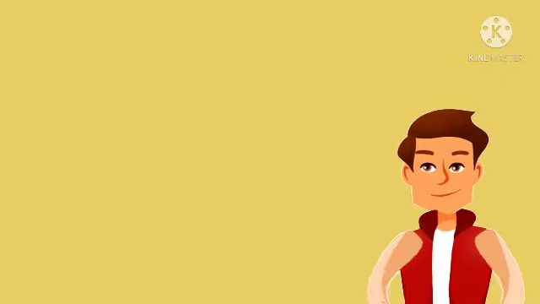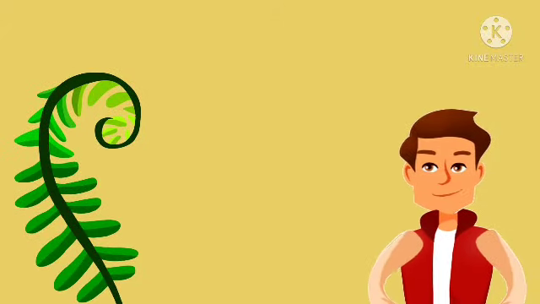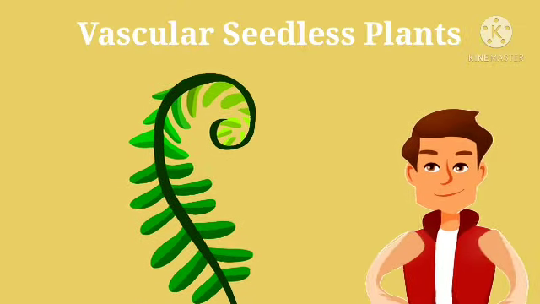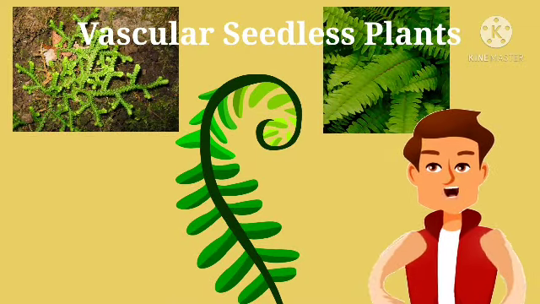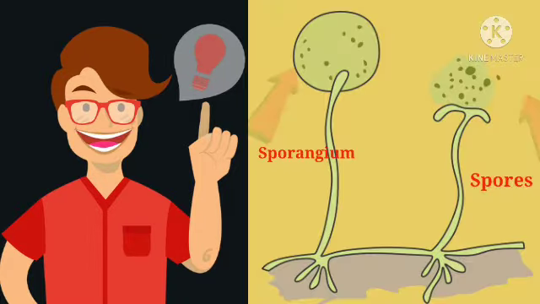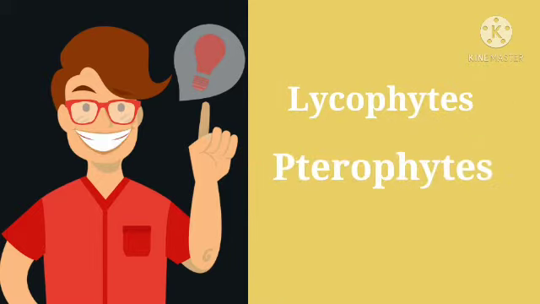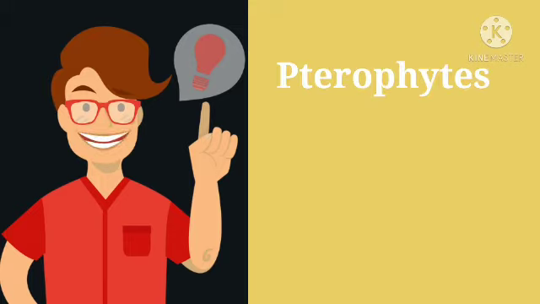Under vascular plants, we have 2 categories. The first one is the vascular seedless plants and the second one is the vascular seed plants. Our question is dealing with vascular seedless plants. So both Lycophyta and Pterophyta fall under the vascular seedless plants. Seedless vascular plants lack seeds and disperse by means of spores. They are categorized into 2 groups: Lycophytes and Pterophytes. Even though both are seedless plants, Pterophytes share a more recent common ancestor with seed plants.